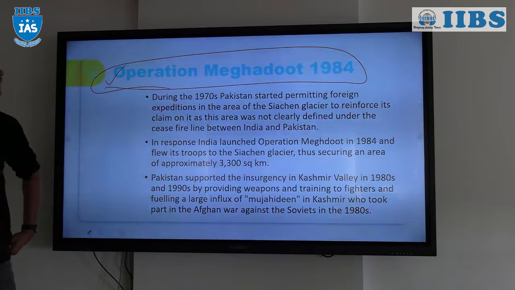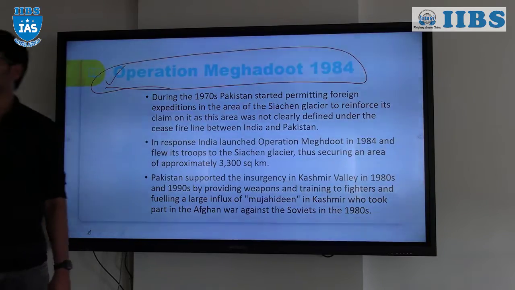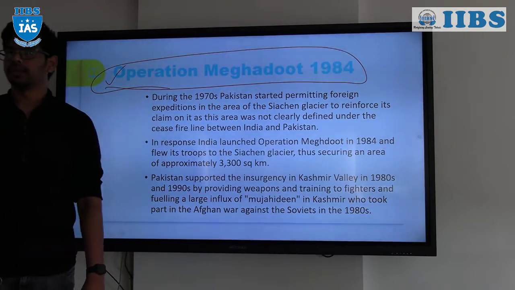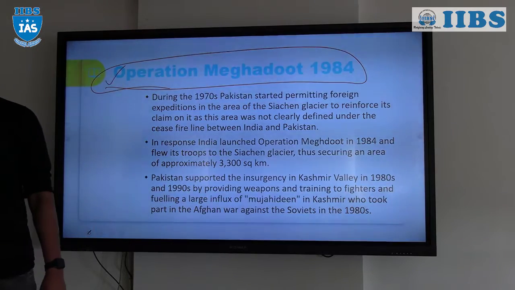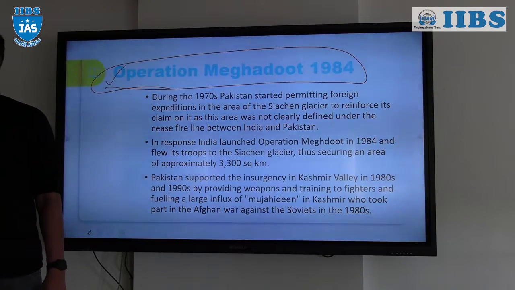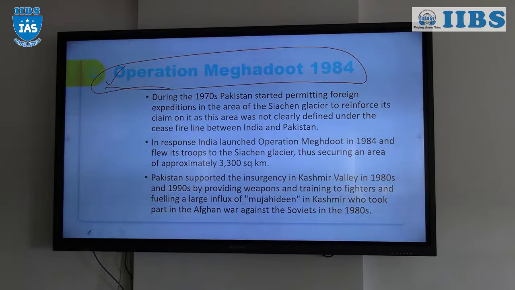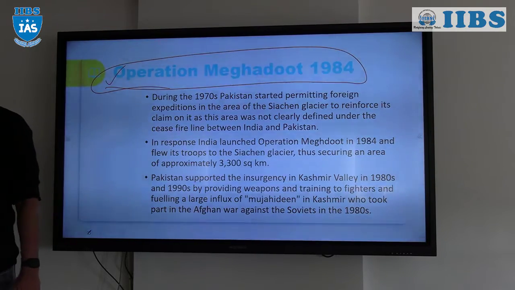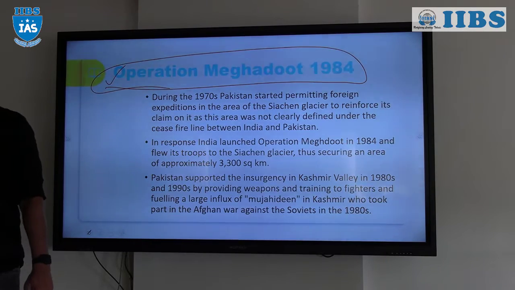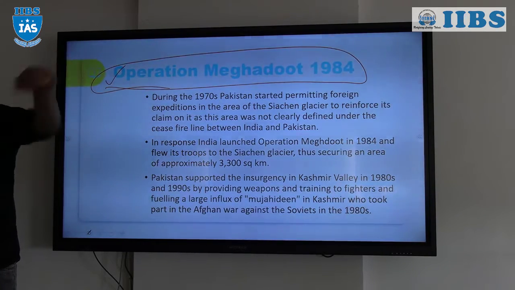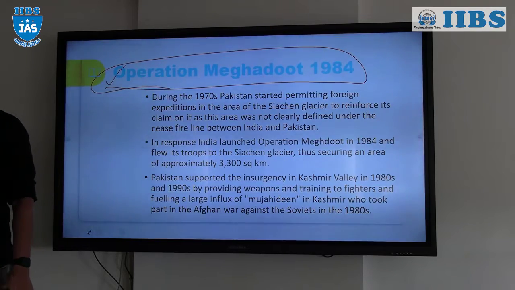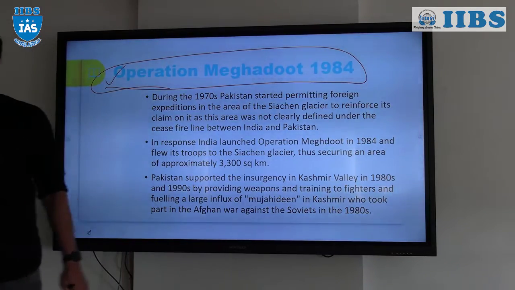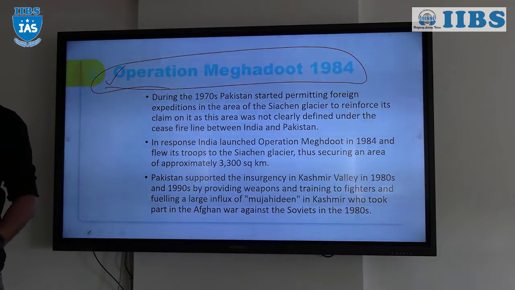Initially, in the 1970s and 1980s, Pakistan wanted its claim on Siachen Glacier, so it sent many people for expeditions there. If many Pakistani people are going there and planting the Pakistan flag on the Siachen Glacier, ultimately it can claim that it is its own territory, and Siachen Glacier is more accessible from Pakistan and Aksai Chin.